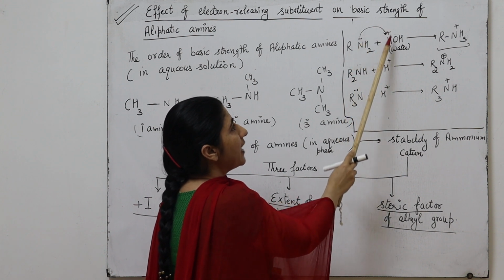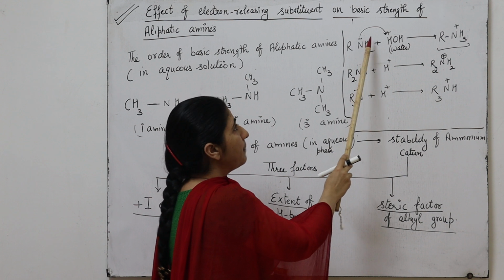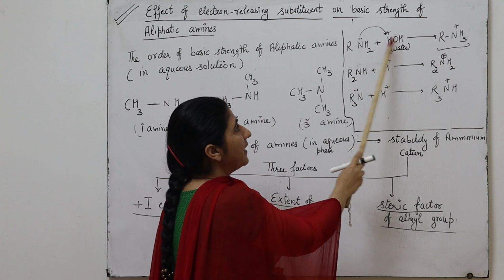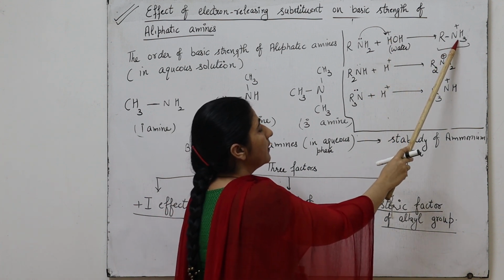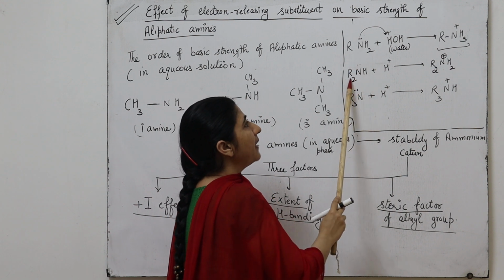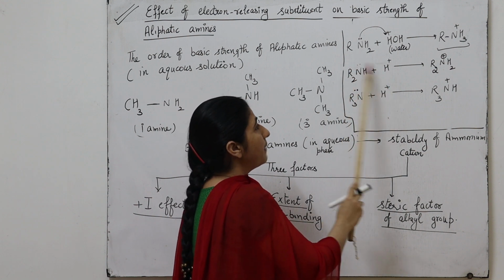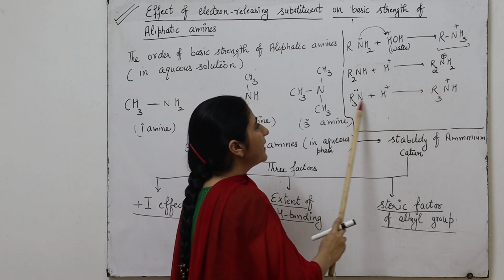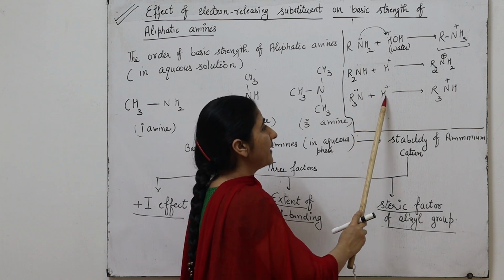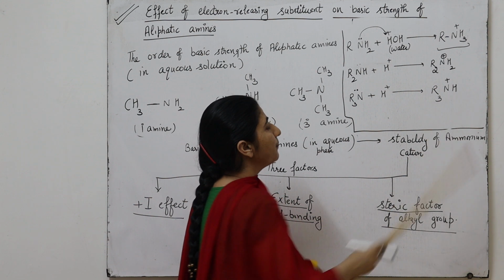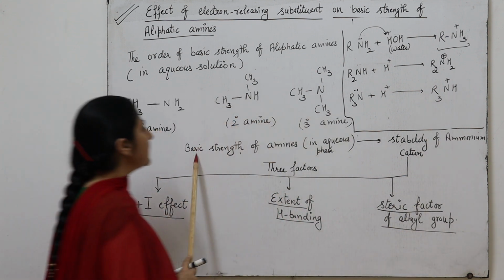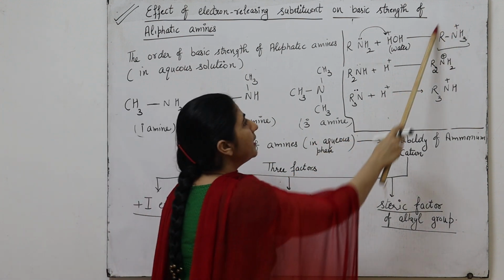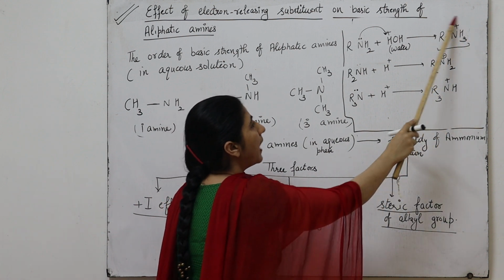When the amines dissolve in water, whether primary, secondary or tertiary, they have a tendency to attract the H positive by donating the lone pair present on them. When it attracts the H positive, it forms the ammonium ion. Similarly, the secondary amine also attracts the H positive by donating the electron pair to form the secondary ammonium ion. And the tertiary amine also attracts H positive to form the tertiary ammonium cation. So the basic strength of amines in aqueous solution depends upon the stability of the ammonium cation.